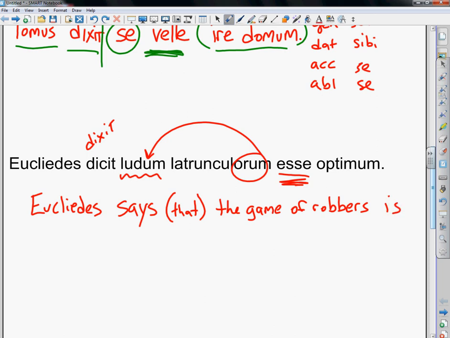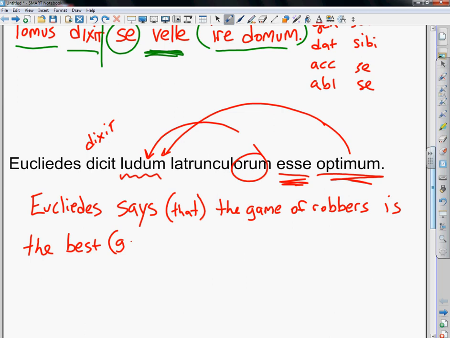Is, and then the adjective that modifies ludum is the best. And of course, he means the best game. I would translate that as Euclides says the game of robbers is the best.